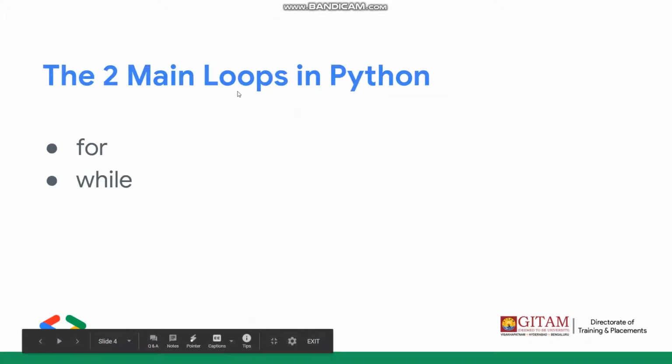So we have two main loops in Python. One is the for loop and the other is the while loop. Let us see how these two work.